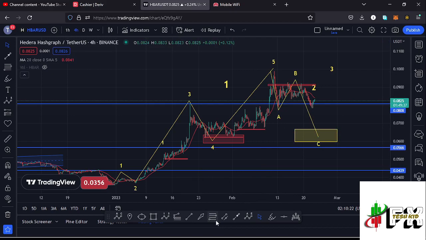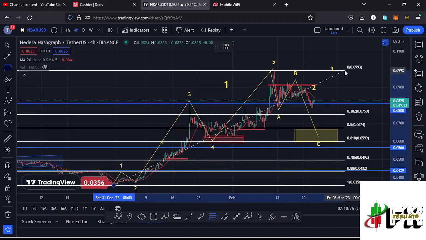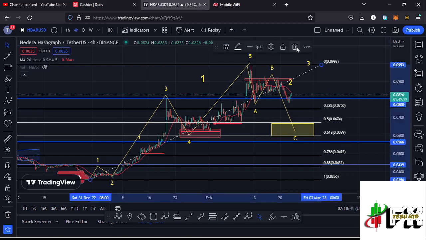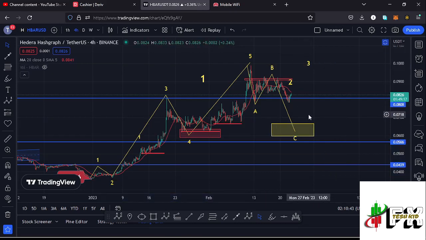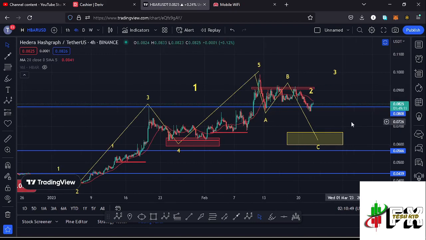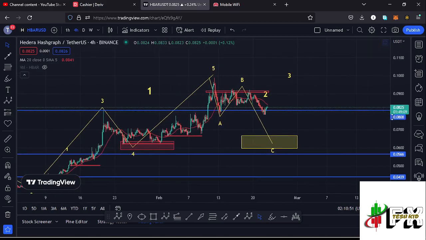Using the Fibonacci's connecting them from the low of the first wave down there to the high of that wave 1, that gave me a minimum retracement area in the formation of that wave 2 between the fib level 0.5 and the fib level 0.618, which lies between the $0.0674 mark and the $0.0559 mark, and that is the minimum that I was expecting that second wave to the lower side to do, where I'm also expecting to see an ABC corrective structure.